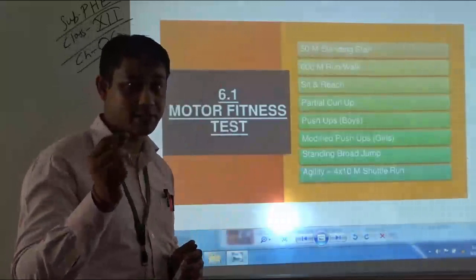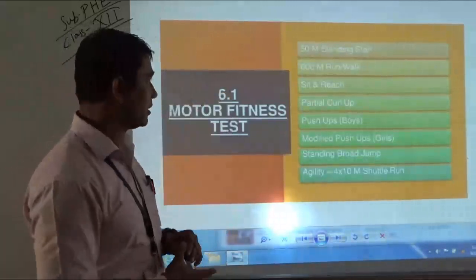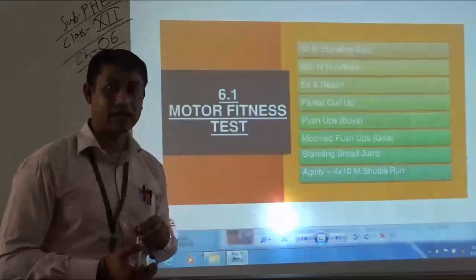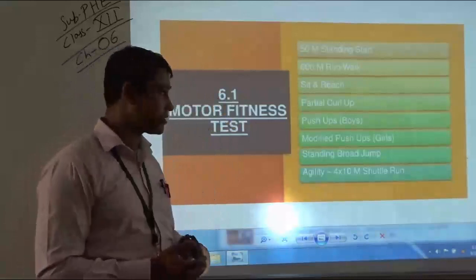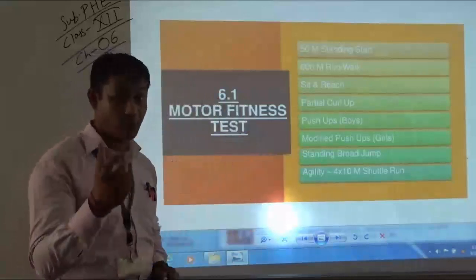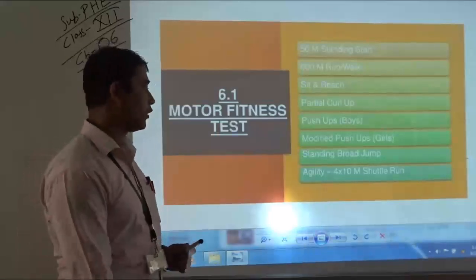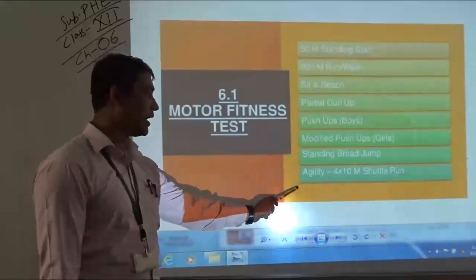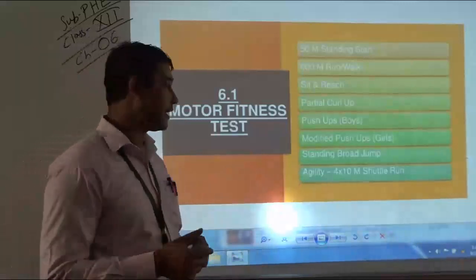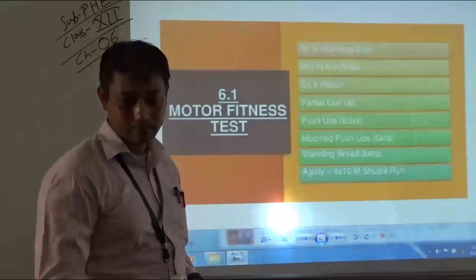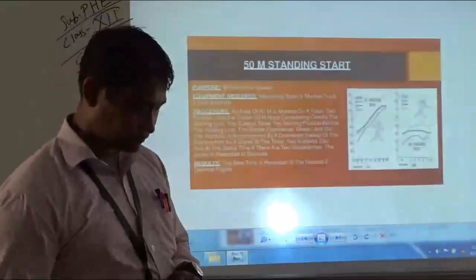The first test battery under motor fitness test is 50 meters standing start. Then it comes 600 meter run walk. Then it comes sit and reach test. Then it comes partial curl up test. Then it is push-ups for boys and modified push-ups for girls, followed by standing broad jump and 4 into 10 meter shuttle run. We also call it as agility run. So let's discuss one by one elaborately.